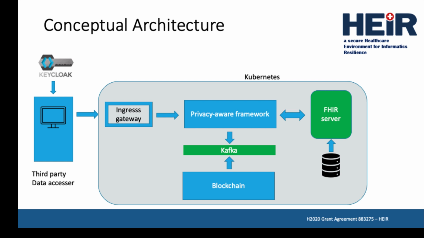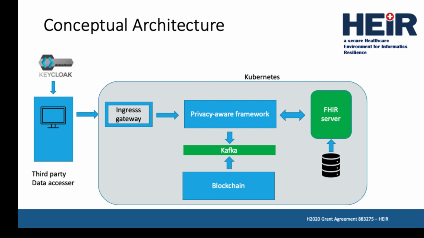Logged information includes metadata describing the request, such as the requester and a timestamp, as well as the policy-driven decision taken by its policy manager on how to handle the request. The blockchain module will extract this information from the Kafka queue for immutable logging. Finally, the privacy-aware framework will pass the incoming request to a backend server, which is typically a FHIR server, in order to extract the required data.